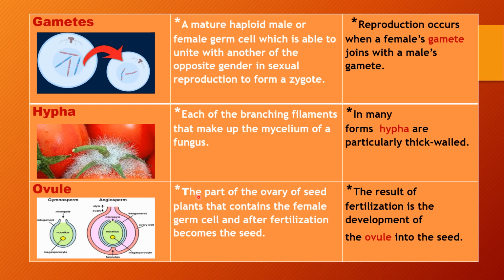It means the part of the ovary of seed plants that contains the female germ cell and after fertilization becomes the seed. It could be used in a sentence like, the result of the fertilization is the development of the ovule into the seed.